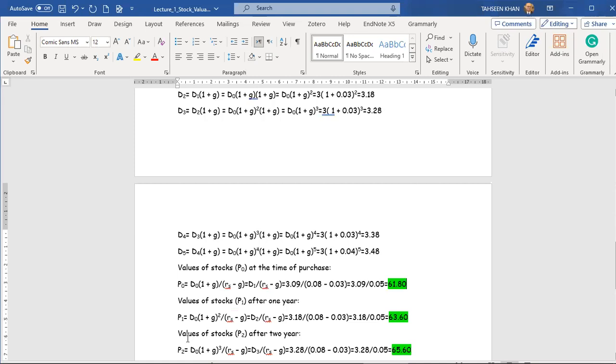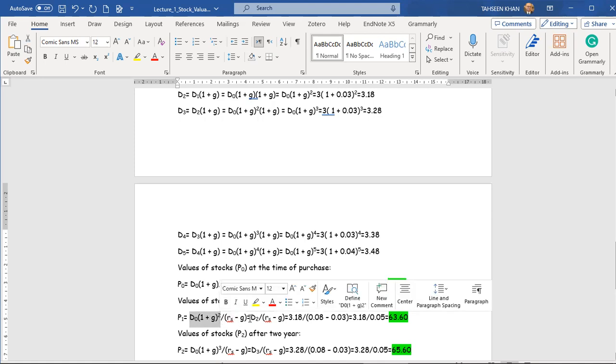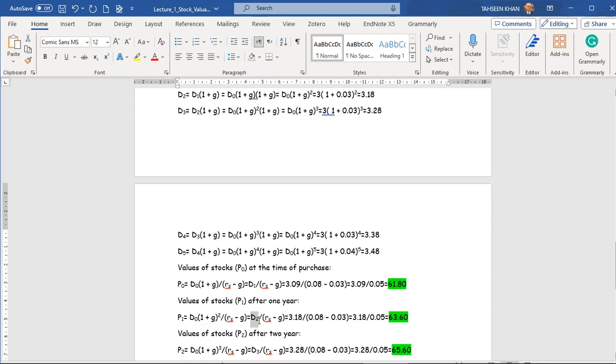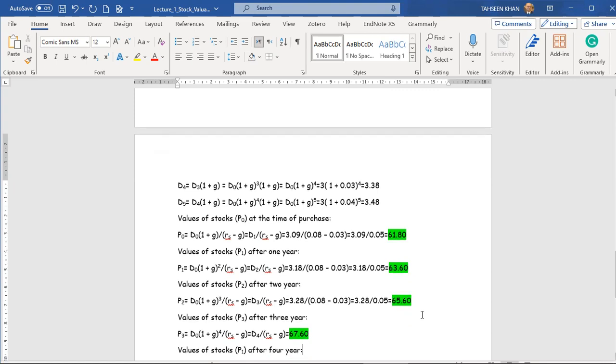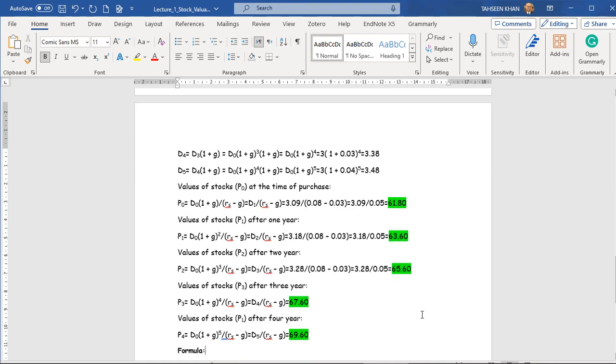After the second year, we have D0 (1 plus g) power 2, that is equal to D2. We have already calculated the value of D2, divided by Rs minus g. On the basis of that, the value of the stock after 1 year should be equal to 63.60. So from time to time, you can verify your calculation with the actual values of the stocks in the market. In a similar way, you have calculated the value after 2 years, after 3 years, and after 4 years.